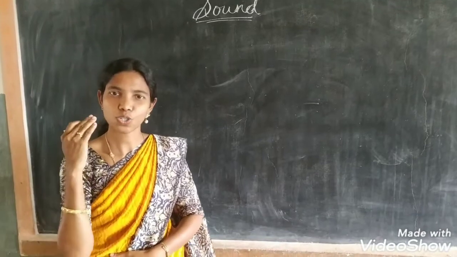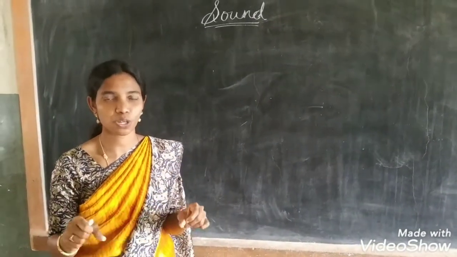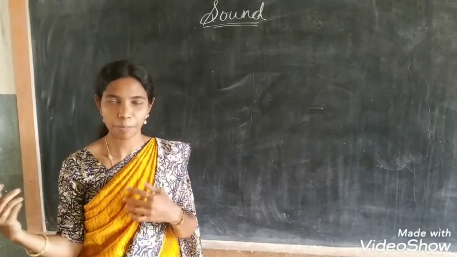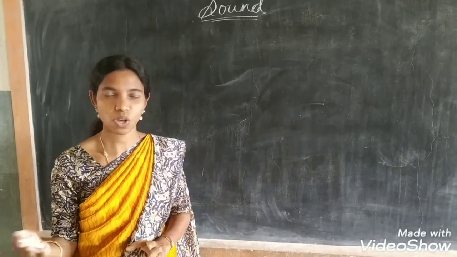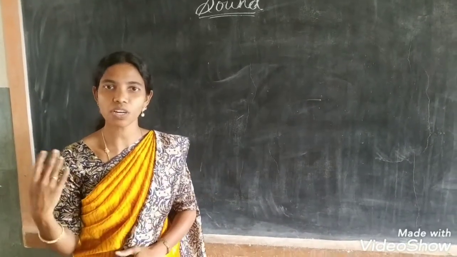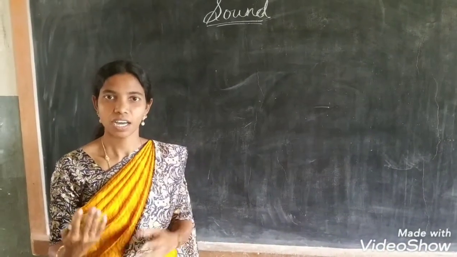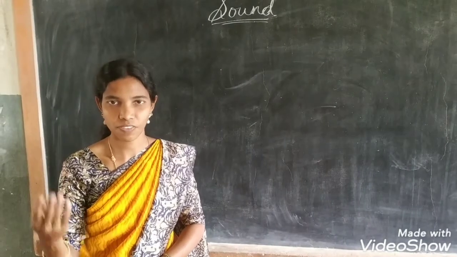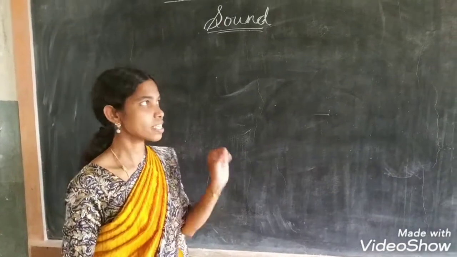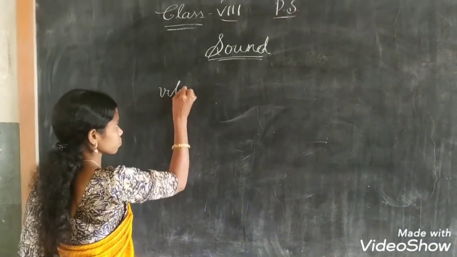So we can hear too many sounds from our surroundings, maybe birds chirping or automobile sounds or cooking sounds, music, TV sounds, all these sounds we can get from our surroundings. How far sound affects our lives, or how we are getting sounds, we will learn in this lesson. Mostly sound is produced from a vibrating body.